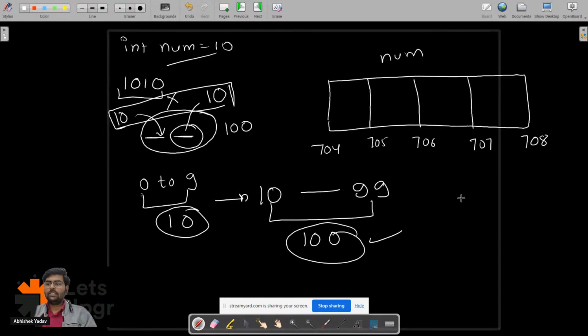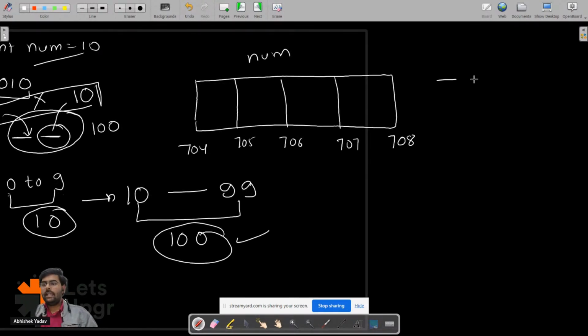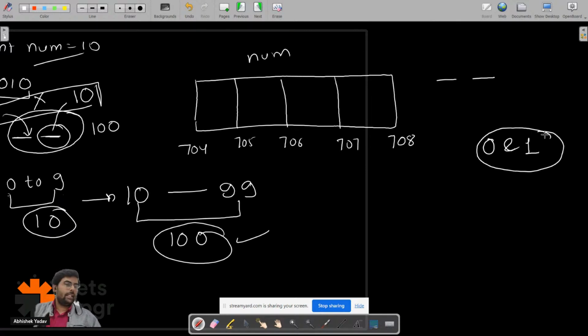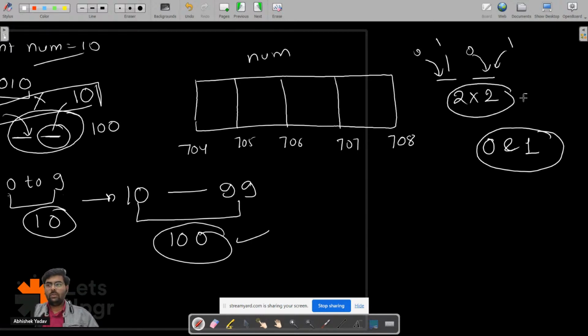Similarly, if I ask you the second question: if you have again two digits, and you have just two options, that is 0 and 1, how many different combinations can you generate, guys? Now you have two digits, that is 0 and 1, and you have two places. You can either put 0 here or 1 here. Similarly, you can either put 0 here or 1 here. So basically you can generate 2 into 2, 4.